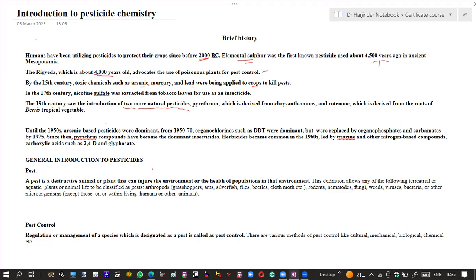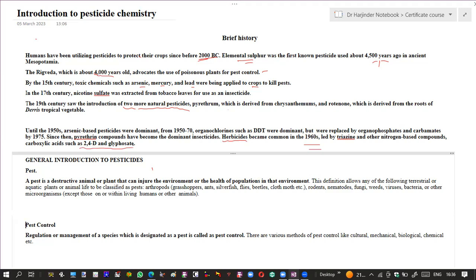Further, in 1950, arsenic-based pesticides were introduced, while in 1950-70, organochloride pesticides such as DDT, which was later banned, and then it was replaced by organophosphates and carbamates. Similarly, herbicides, which are used to kill weeds, became more common in the 1960s, and other nitrogen-based compounds and carboxylic acids such as 2,4-D and glyphosates are used till date.